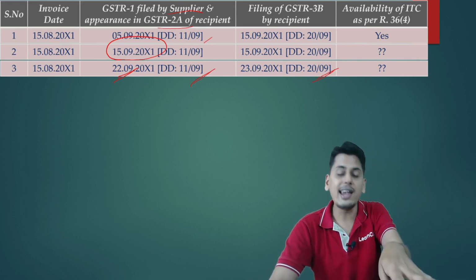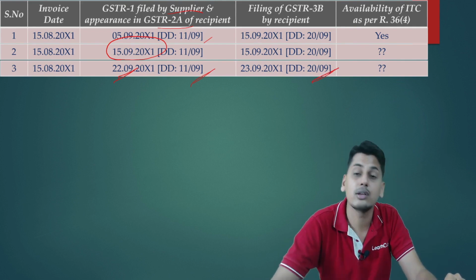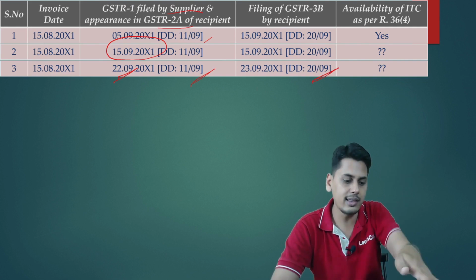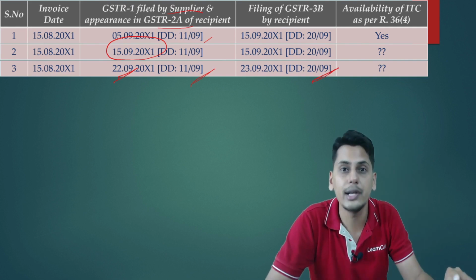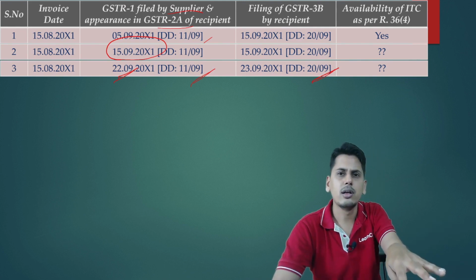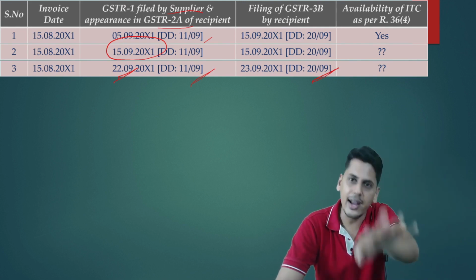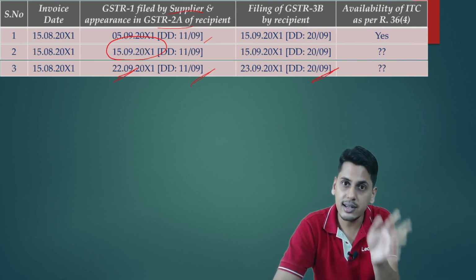Now, if I am filing my GSTR 3B in a delayed manner, am I doing so? Yes, my due date is 20th of September, but I am filing on 23rd September, waiting for that invoice to appear in my 2A so that I can take the credit. By doing so, am I supposed to pay any late fees? Yes. There are consequences of filing returns in a delayed manner.